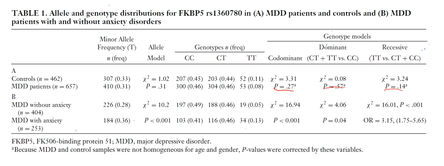And then in their first set of data here, they actually compare controls to patients with MDD, or major depressive disorders. And the controls are basically people that do not have any psychiatric disorders. They look at the minor allele frequency. The frequency can be obtained from a database, and then the numbers that they calculated here are according to that. And then the allele model, they do a chi-squared test to compare these two groups, the control and the MDD patients. And they actually find a p-value of 0.31, meaning that there is no significant difference between these two populations.